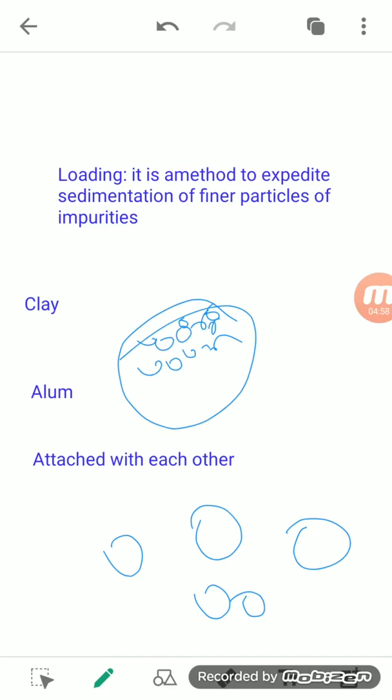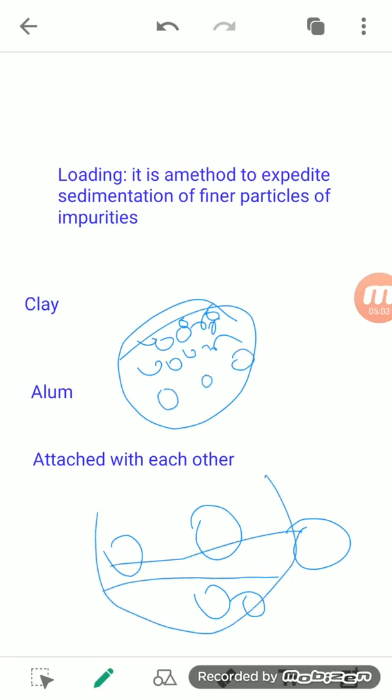Due to heaviness it settles down at the bottom of the beaker in which it is kept. That makes the sedimentation process early, leaving the clear water above the solid particles.